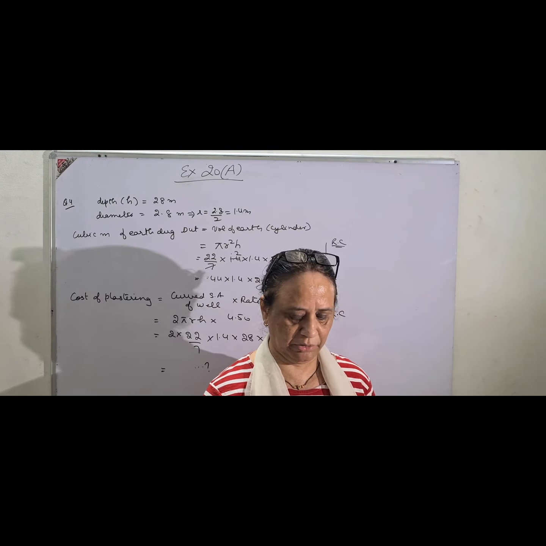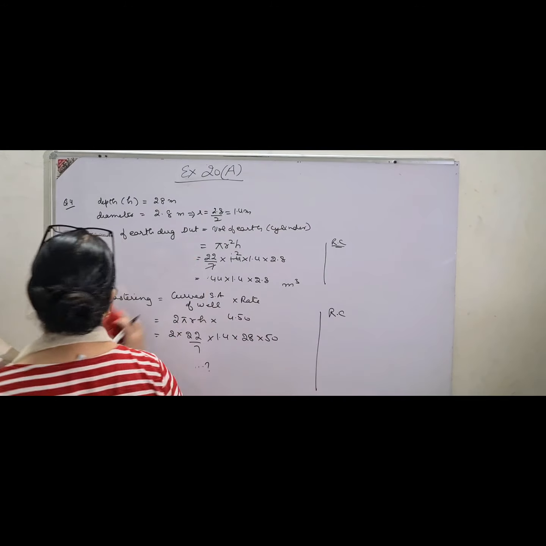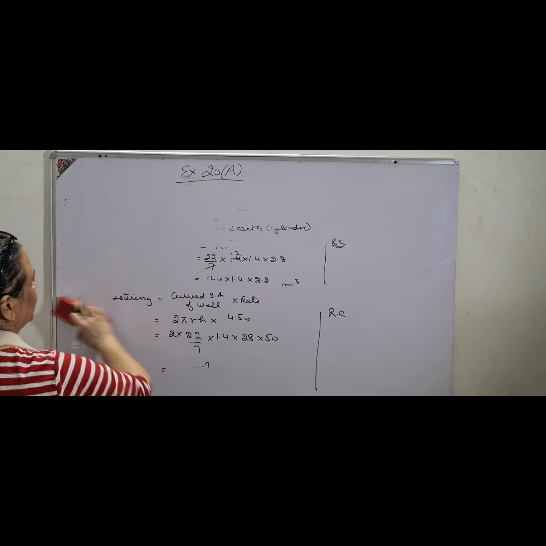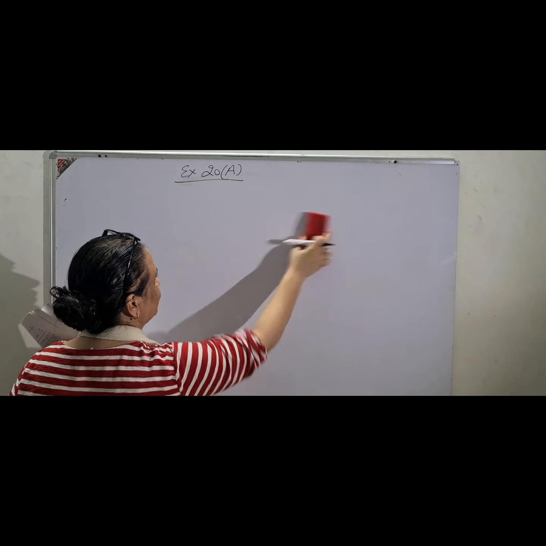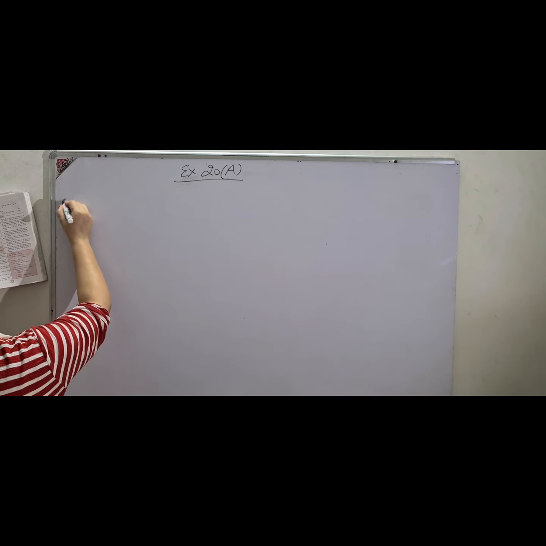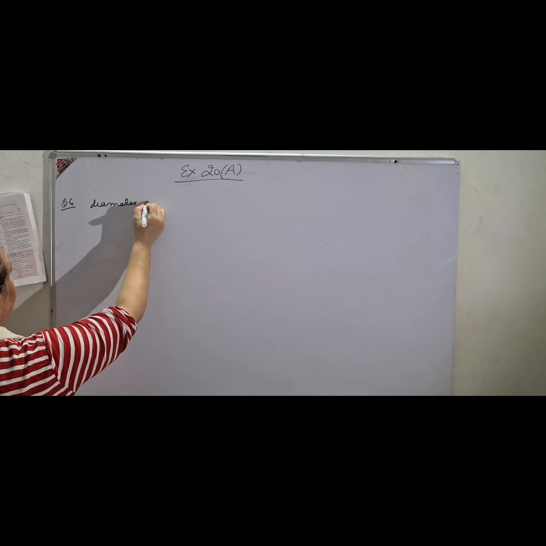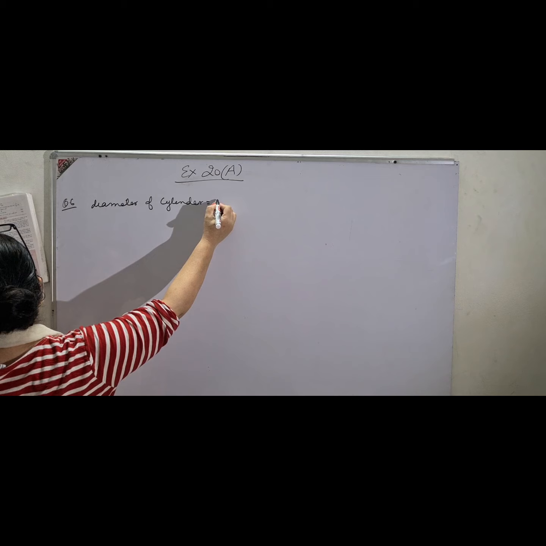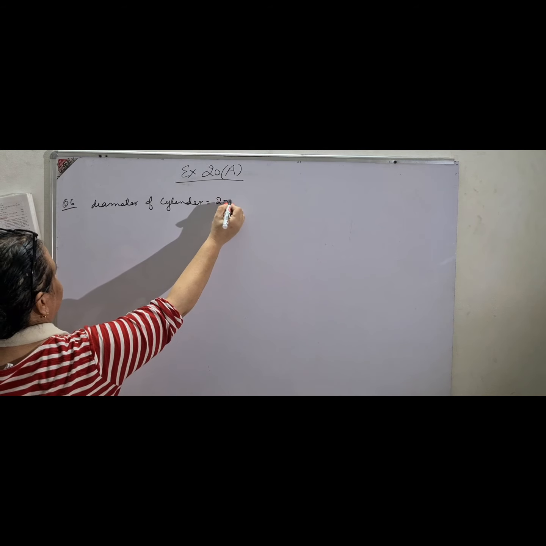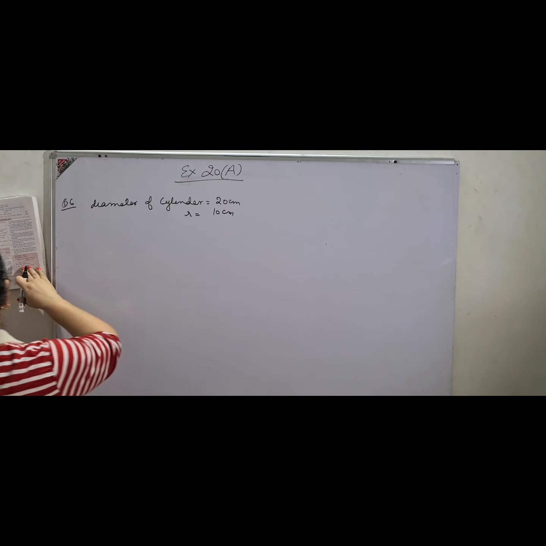Moving on the same line, question number 6. A cylinder has a diameter of 20 centimeter. So question number 6 I am doing, because the 5th is the same, you can do it yourself. The question number 6 we will do now. The cylinder has a diameter of 20 centimeter. So question number 6, diameter of cylinder is equal to 20 centimeters. So very well known, radius is 10 centimeter, as we need radius in the formula.